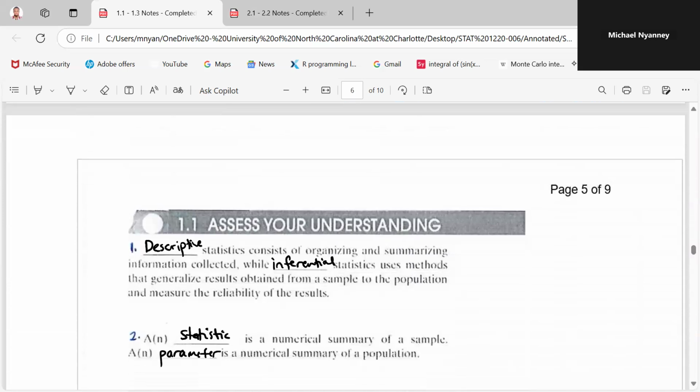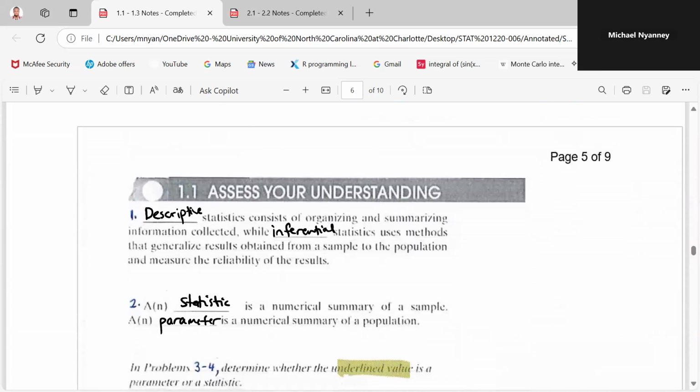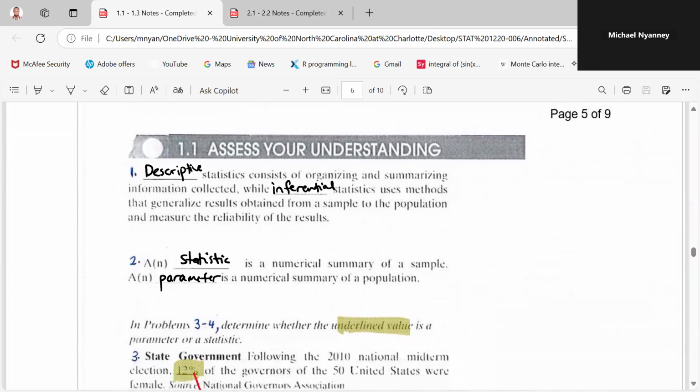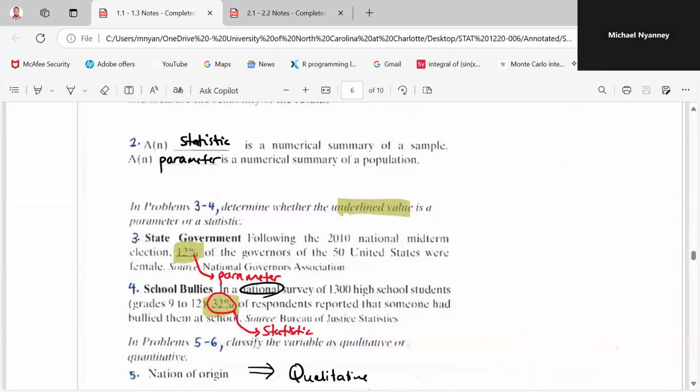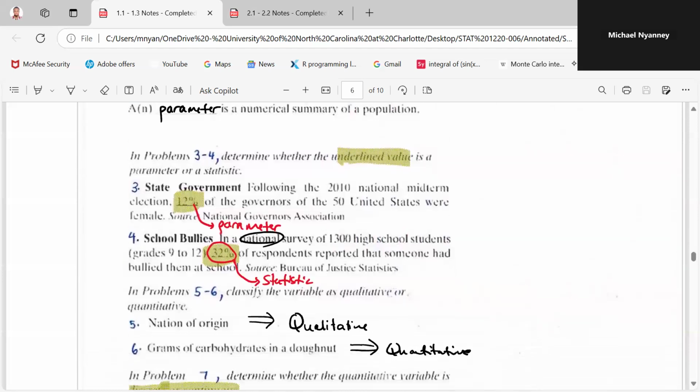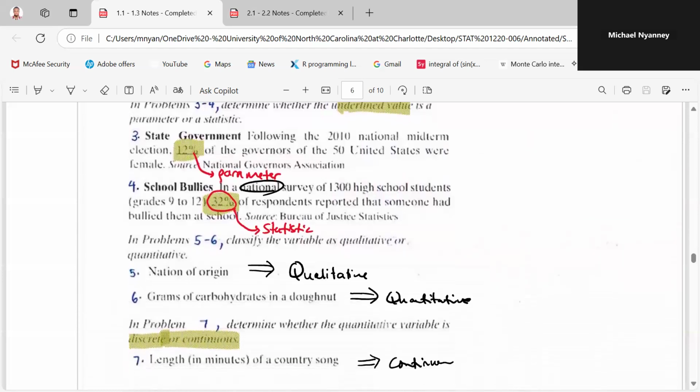Okay, so these are some assessments for your understanding, and I have these answers for you to go through. These assess your understanding of what you've just learned, so you can quickly go through and you'll be good. Okay, so I'll be going through them. Very simple.